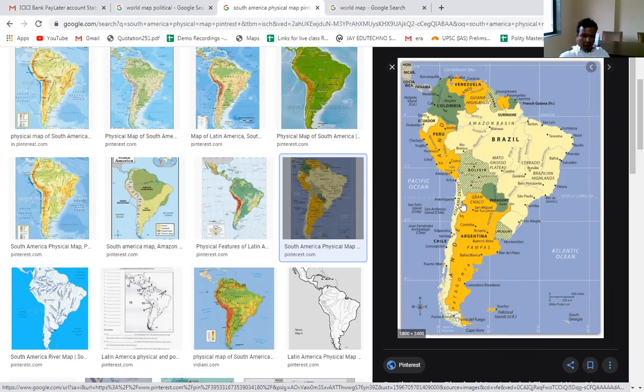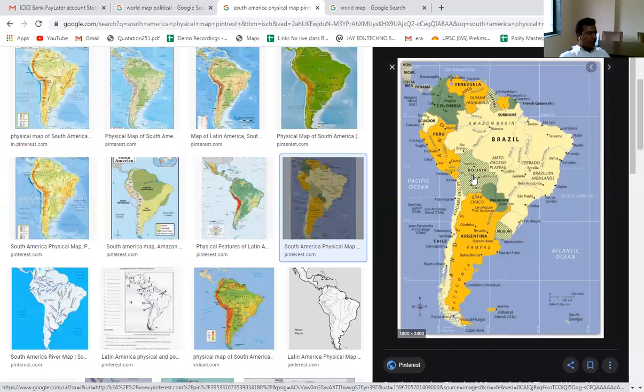Here you can see a long elongated country called Chile located on the western part. The Andes mountain ranges are located in Chile. Then you have the Patagonia desert. So in South America, we have two deserts: one is called the Patagonia desert, located in the south of America, and one is called the Atacama desert. The Atacama desert is located near the Tropic of Capricorn, while Patagonia is located here. Patagonia is a cold desert, while Atacama is a hot desert.